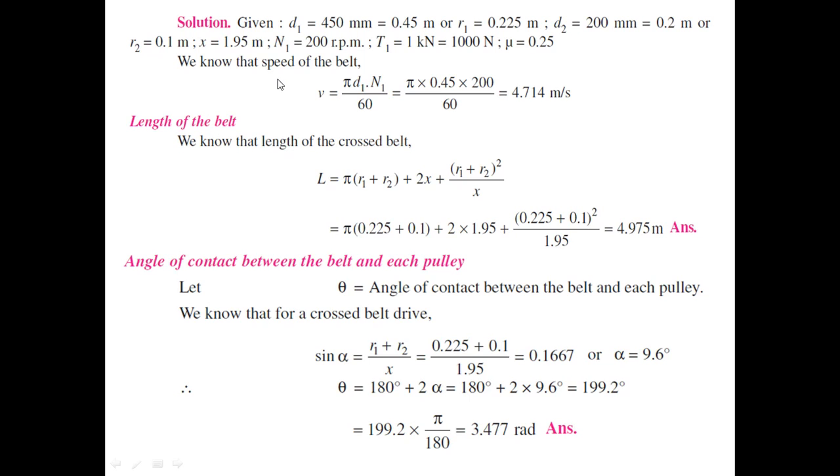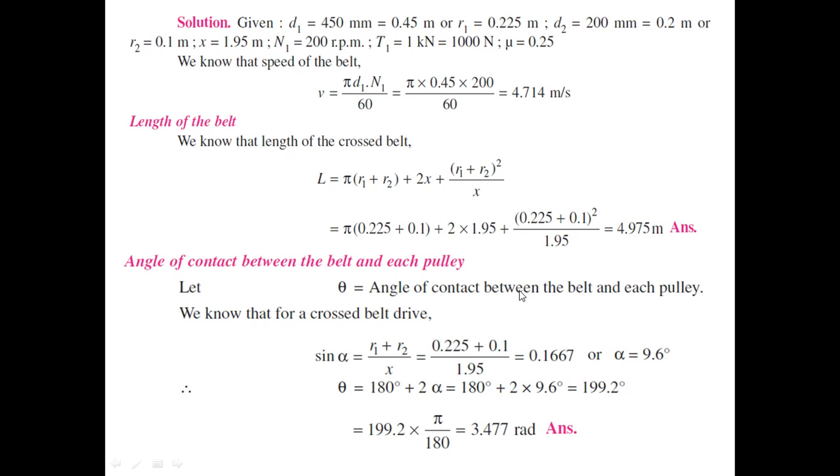So from this we can find out the velocity. That is, velocity is obviously pi d1 n by 60. So this is the velocity of the driver shaft. Now, the length of the belt, we have already derived the formula, and this is the standard formula for length of the belt: pi times (r1 plus r2) plus 2x plus (r1 minus r2) whole squared by x. This is a very simple formula. All the things are given. You can find out the length, and the final length comes out to be 4.975, that is around 5 meter.